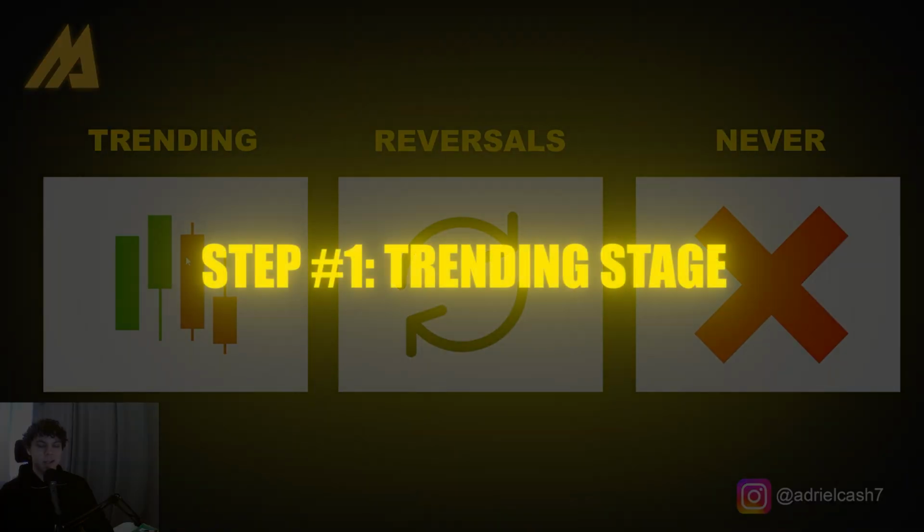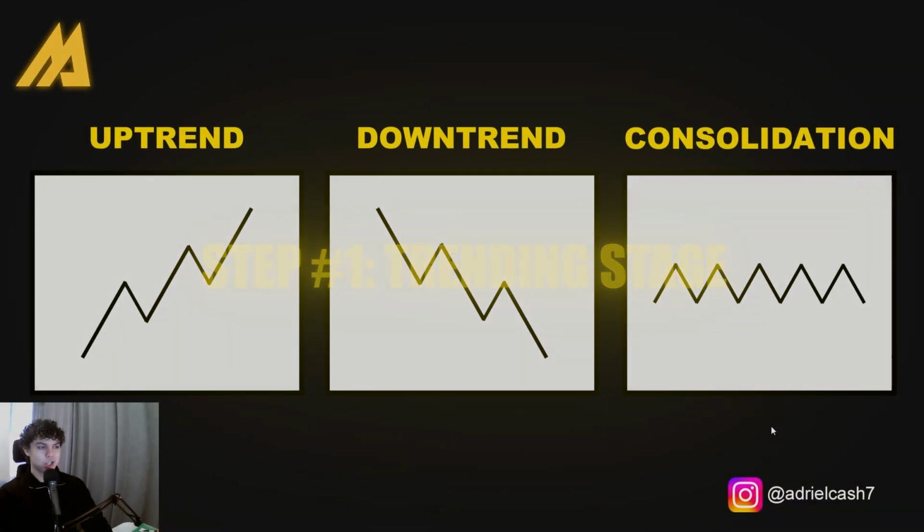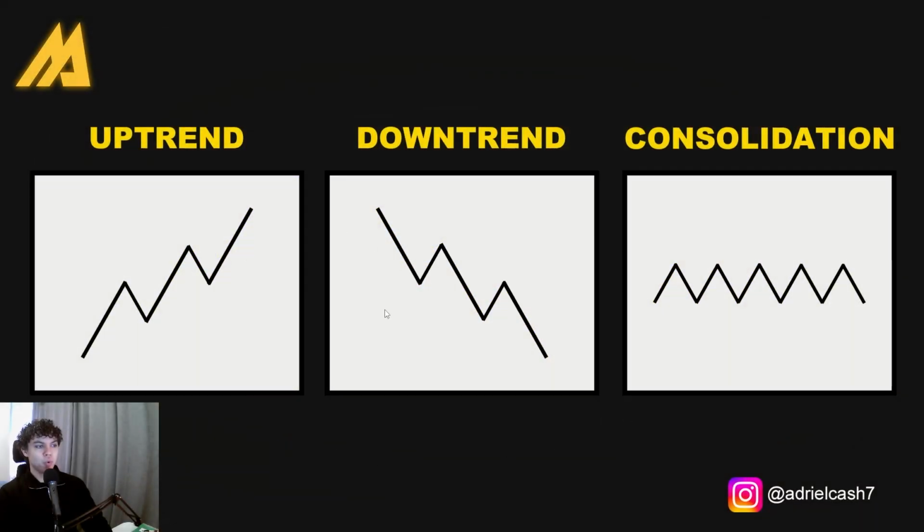Step number 1 is the trending stage. So essentially there's 3 trends, but like I told you, 2 trends you actually need to see in order for you to enter. So first of all, there's the uptrend. The uptrend always moves like this: higher highs, higher lows, higher highs, higher lows, higher highs, right? Downtrend moves in lower lows, lower highs, lower lows, lower highs, lower lows. Very simple, but it's very consistent. That's the key. It's very consistent, and your job is to follow the trend, okay? Because it moves consistently, so you have to follow it, right?